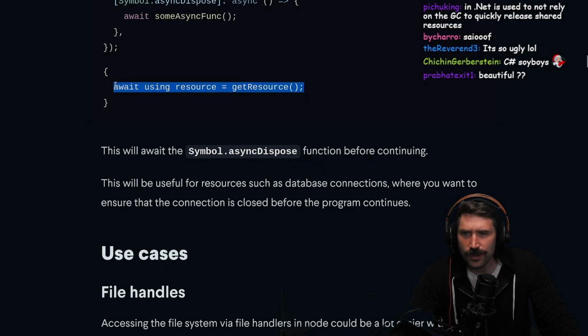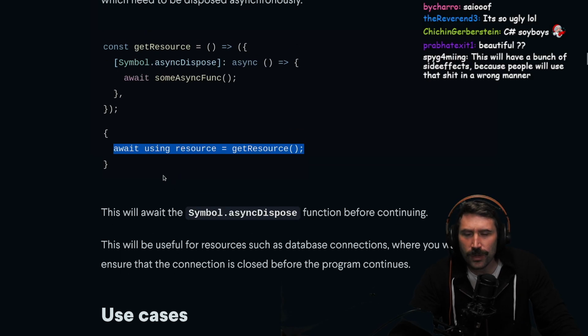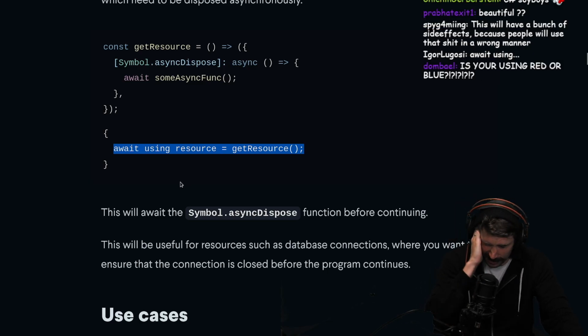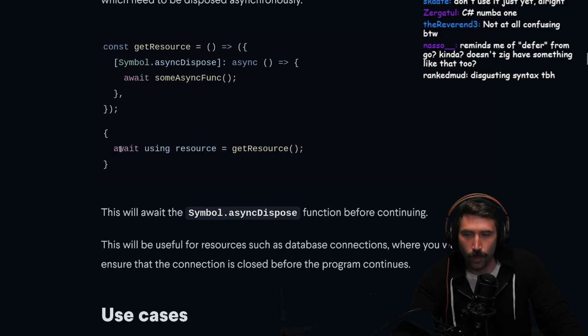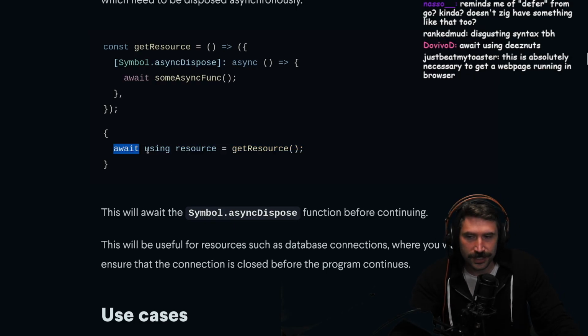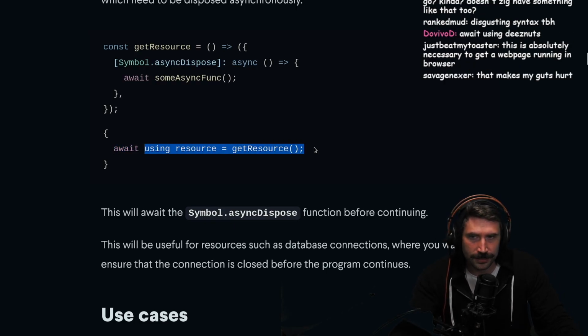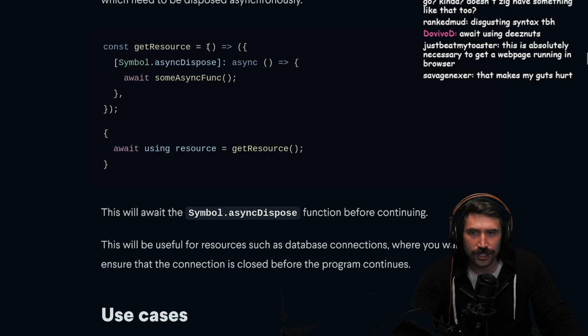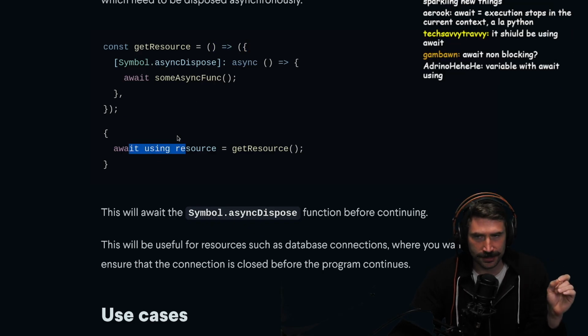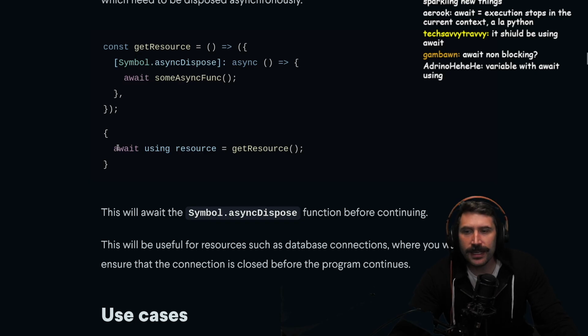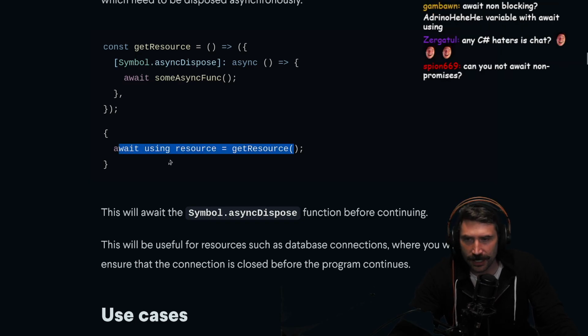Okay, so actually I do have a little bit of a hard time here. What exactly goes on in this code? I'm having a hard time kind of walking through this in my head. So when I see the term await, I assume that this will stay until whatever is happening is finished. Get resource is not async, right? It's a function that returns something. I'm having a hard time trying to understand this, meaning when does using get kicked on?